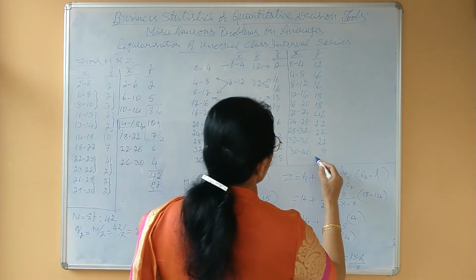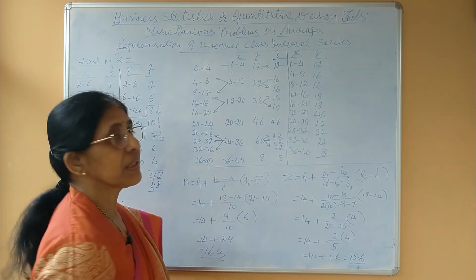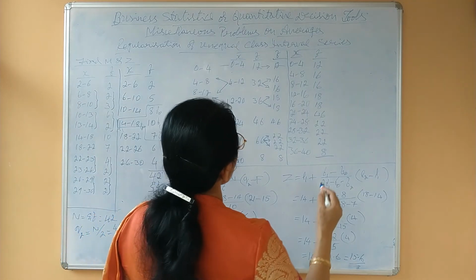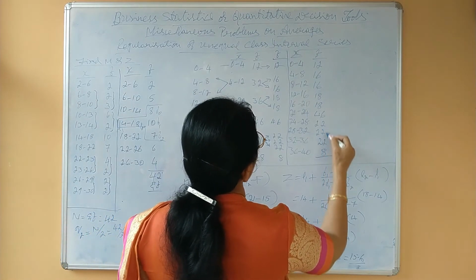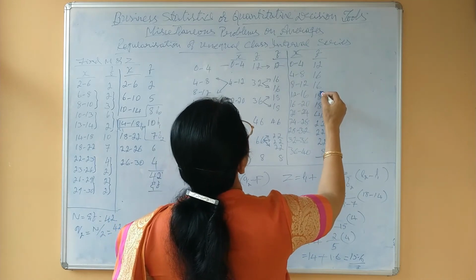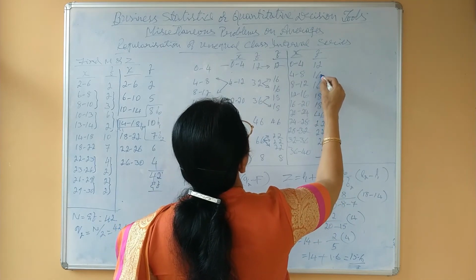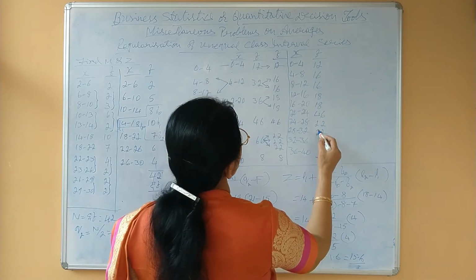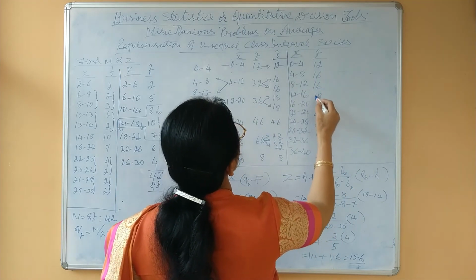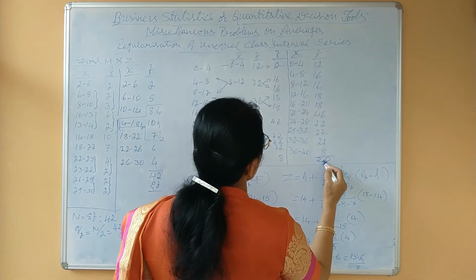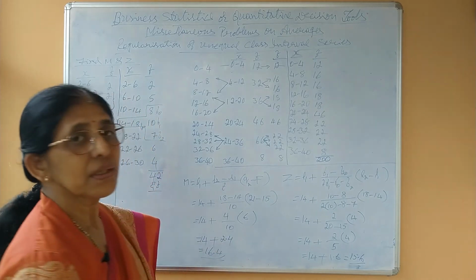Now to find the median, we have to take first sigma f. It is sigma f is 200.